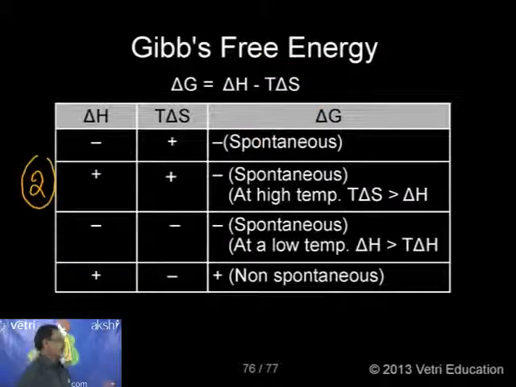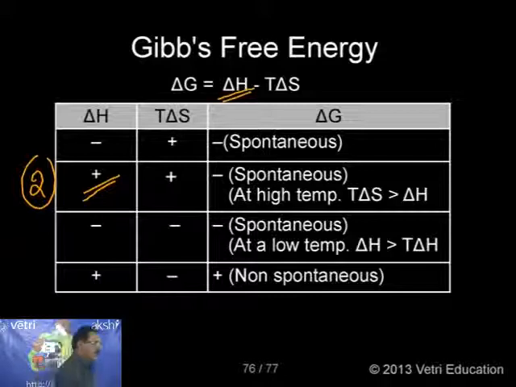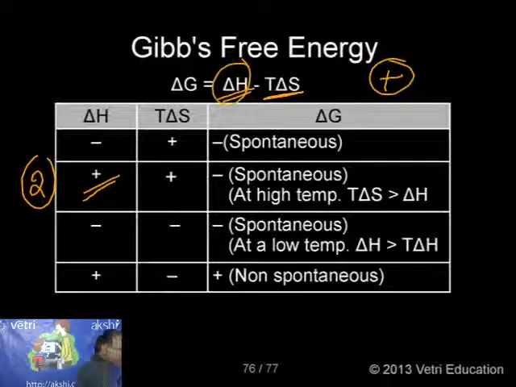The second condition, number 2. Suppose delta H value is positive, that is endothermic, and T delta S value is also positive. Then minus into plus will be minus. Kindly follow. That means delta H will be plus and the corresponding minus T delta S term is minus.